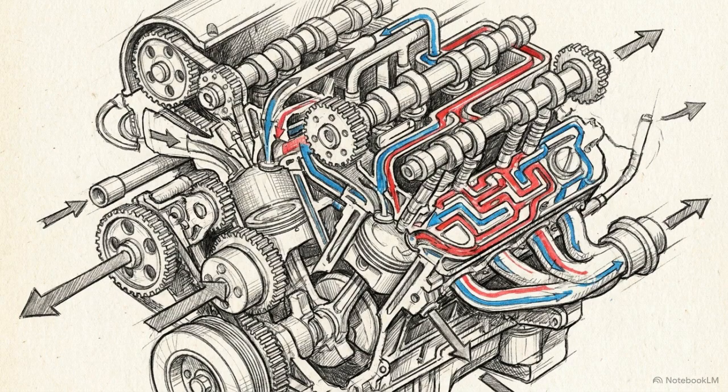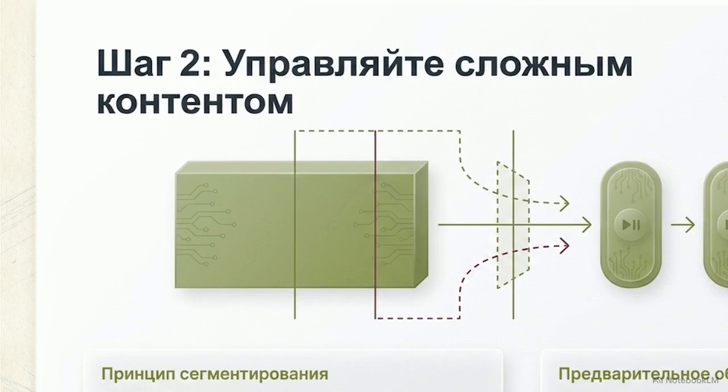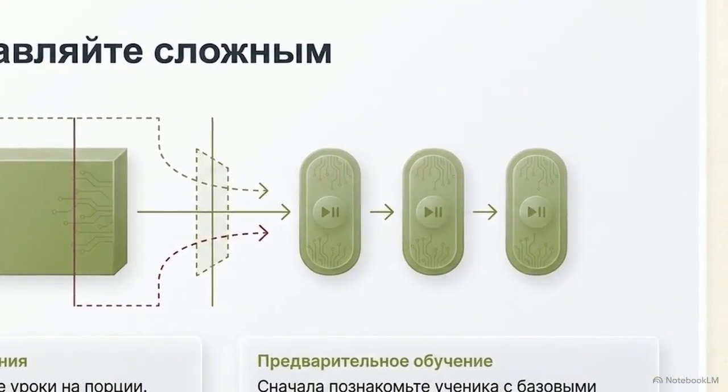To fix this, we apply the segmenting principle. We break the continuous lesson into smaller logical chunks, providing the user with a next button. Surrendering tempo control to the learner acts as a required safety valve. It allows working memory to process one conceptual step fully before it is forced to accept the next.